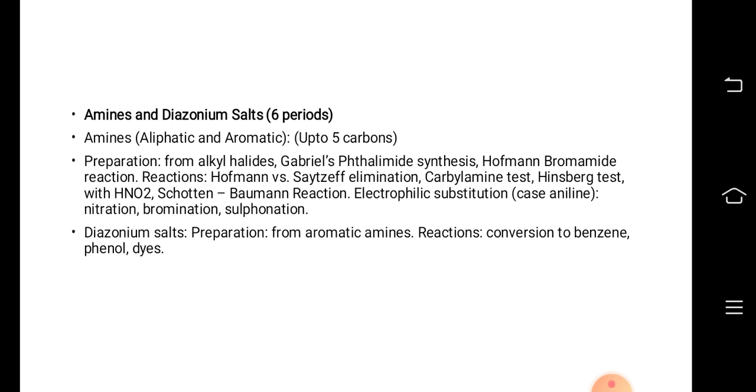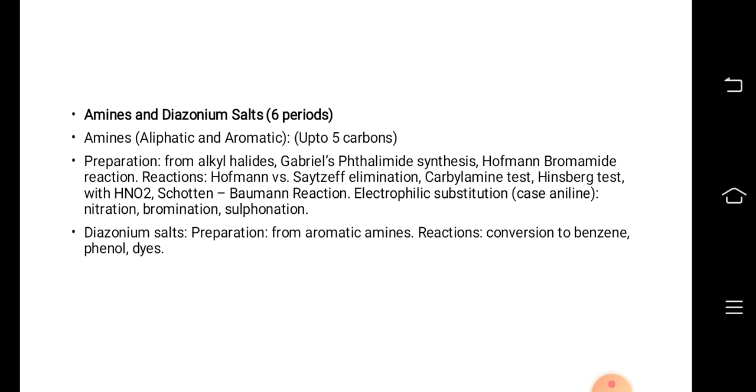The next chapter is amines and diazonium salts. This is worth 6 periods. This chapter will be taken by me. Amines, we have to know aliphatic and aromatic, that is up to 5 carbon atoms. Examples. Preparation, we have to know to prepare from alkyl halides, Gabriel phthalimide synthesis, Hofmann bromamide reaction, reactions such as Hofmann versus Saytzeff comparison, carbylamine test, Hinsberg test with nitric acid, rather nitrous acid, Schotten-Baumann reaction, electrophilic substitution.